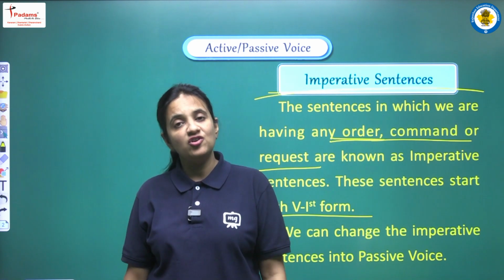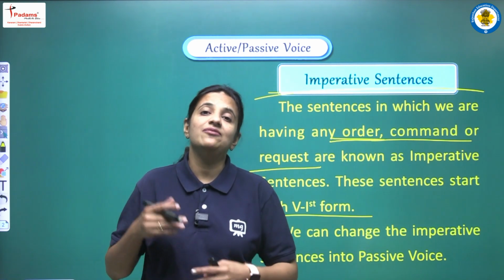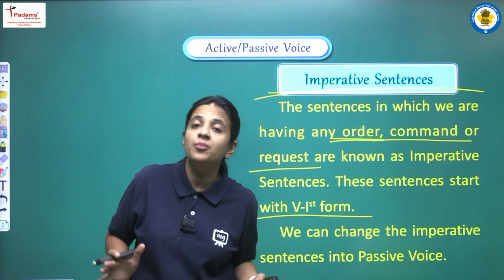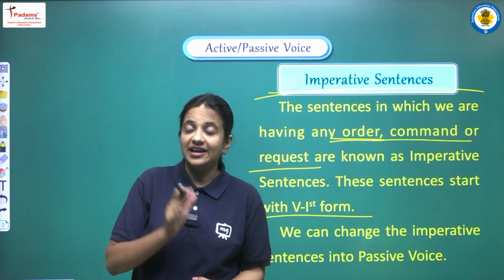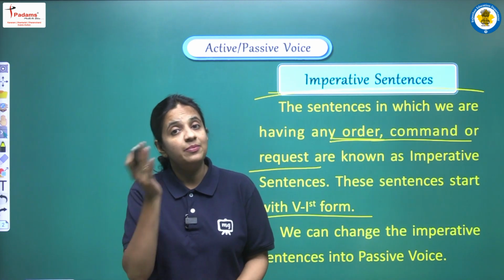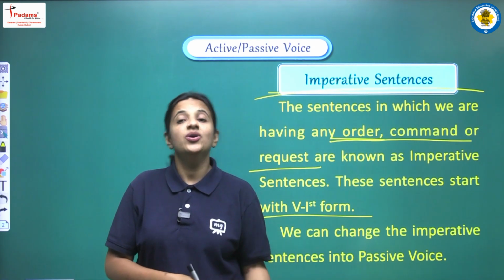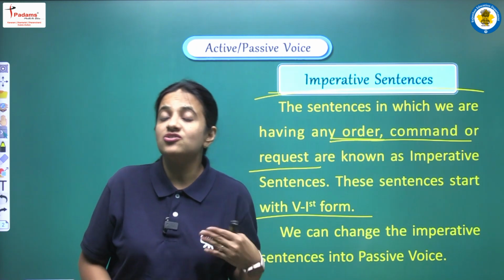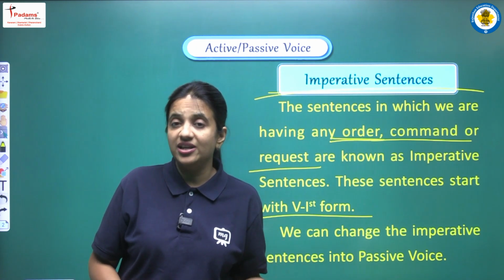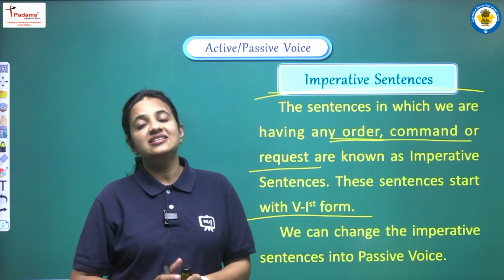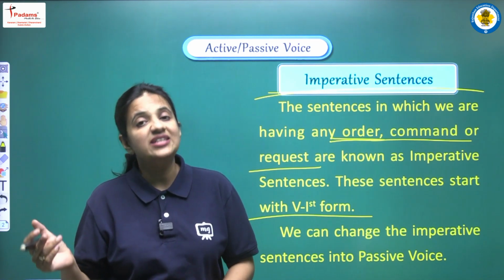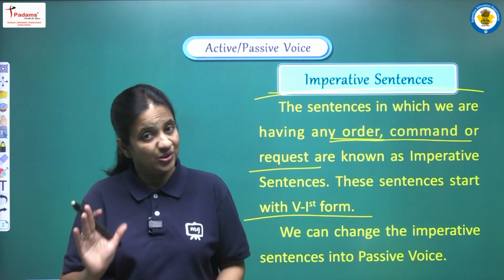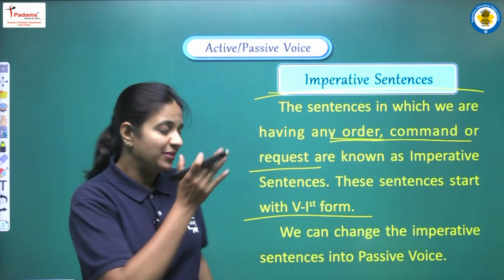And in the previous video also I cleared this thing that when we are converting the sentence, then we don't change the form. It means that if a sentence is negative in active voice, then in passive voice also it will be negative. If a sentence is interrogative in active voice, then in passive voice also it will be interrogative. Similarly, if a sentence is imperative in active voice, then in passive voice also it will be imperative. Okay, so ये सारी चीज़ें हमने अभी डिस्कस करी हैं.